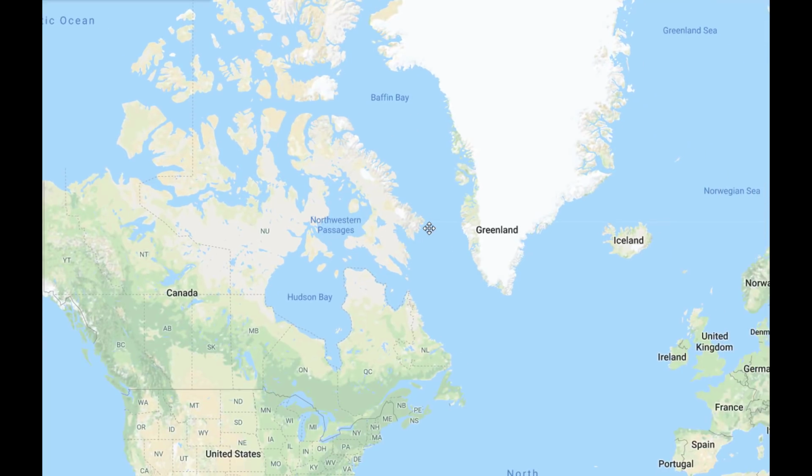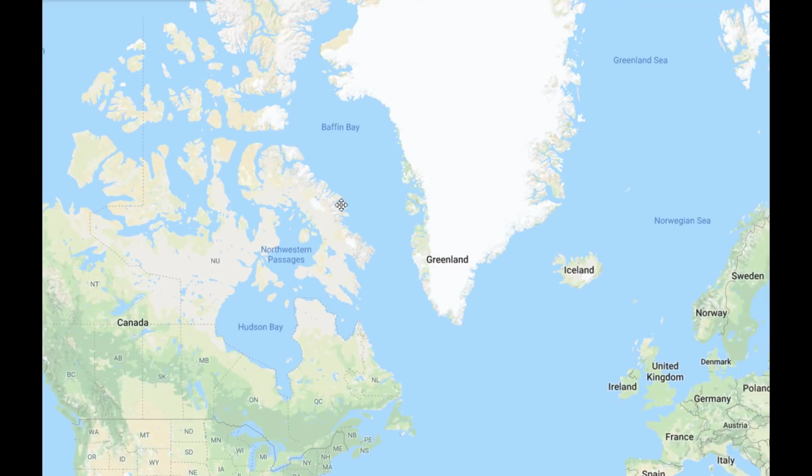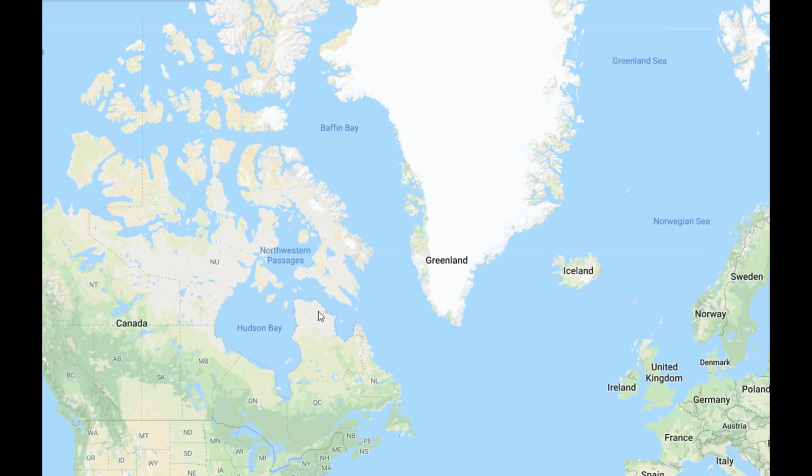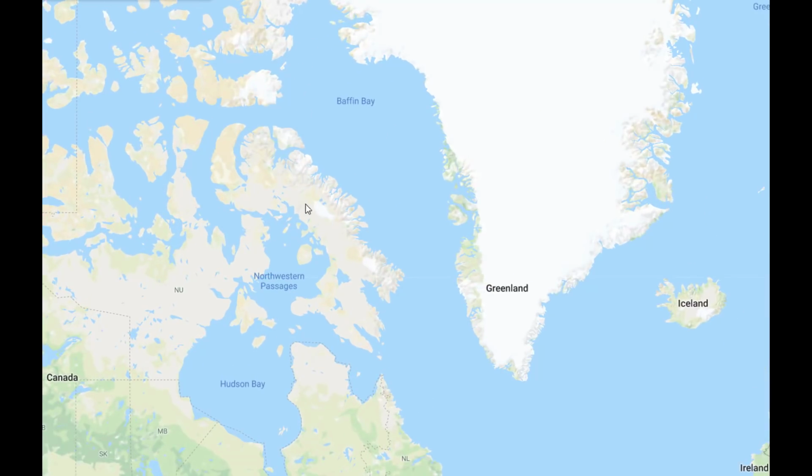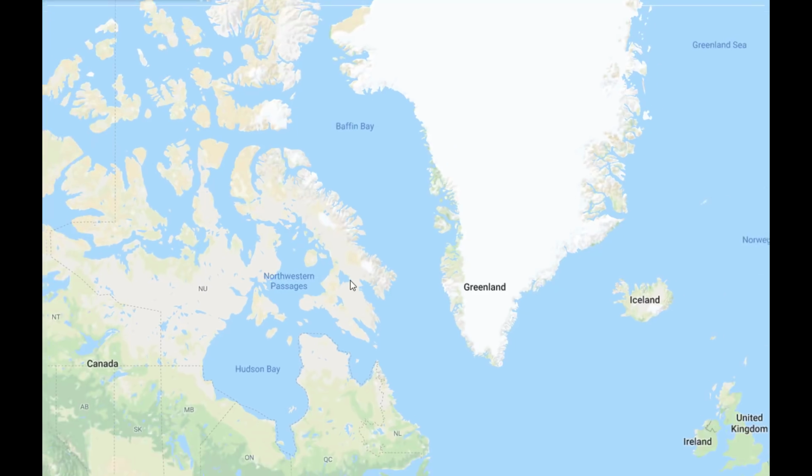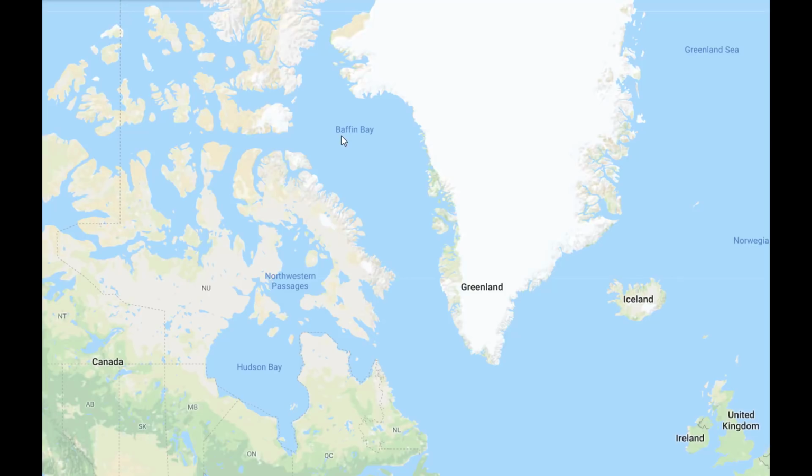But interestingly enough, it is not between Canada and the United States of America. It is between Greenland and Canada. You can see this area here. This is called the Baffin Bay. And this island right here, this is called the Baffin Island. It is quite famous. So definitely the first statement is incorrect because Baffin Bay is between Canada and Greenland.